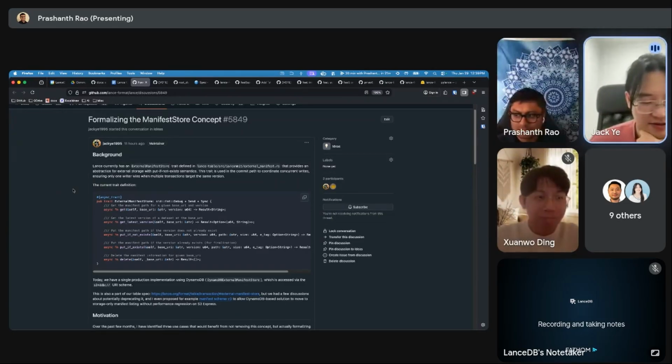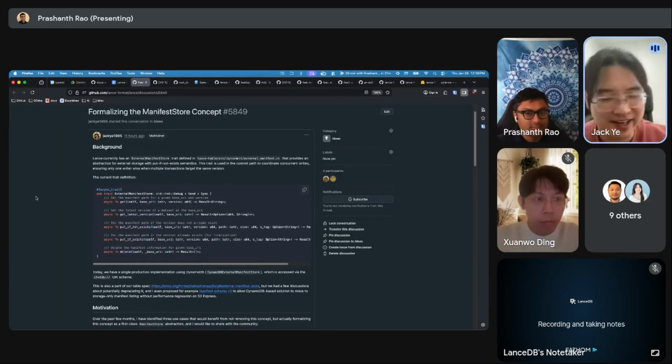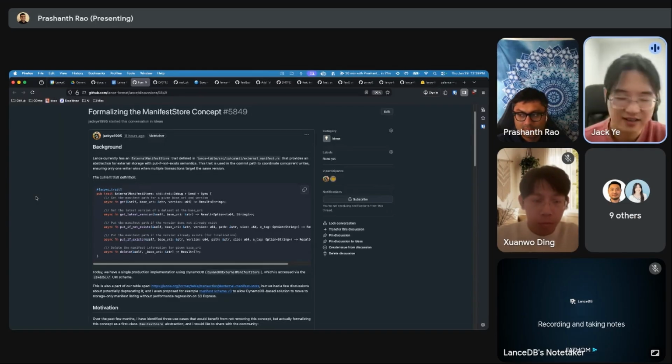I think me and Cheryl were in a group chat with Tencent the other day, and they brought up this question to us, and this is the design we had after some discussions with them. Currently we have the external manifest store concept, and this is trying to see if we can formalize that instead of external, and essentially listing a directory is just one case of the manifest store.